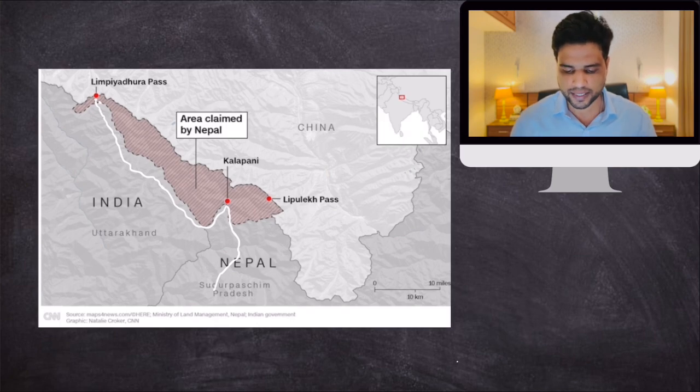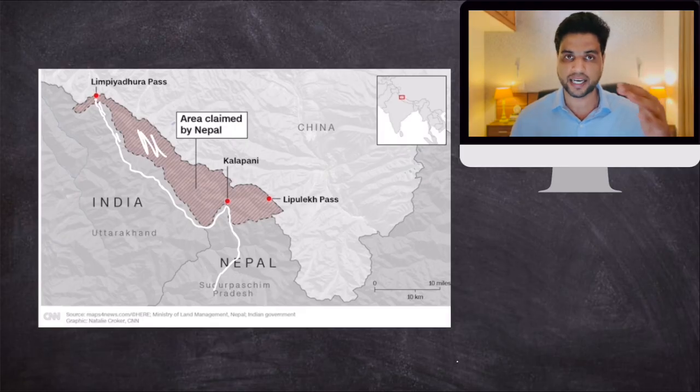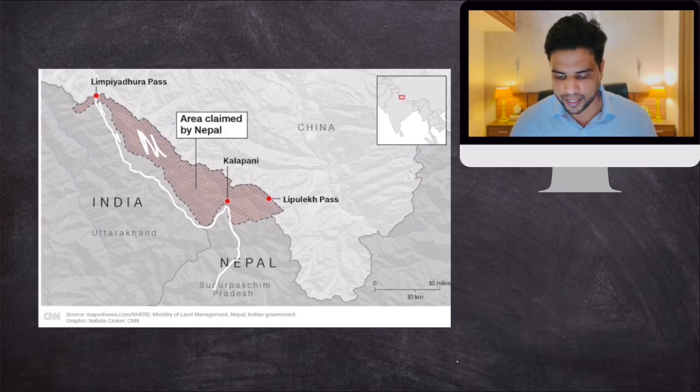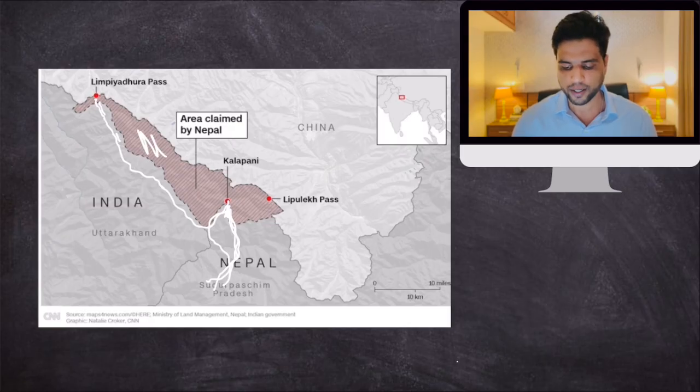So Nepal says that this is the trajectory of the Kali River, and that is why this entire territory belongs to us, because the Kali River was the border between India and Nepal as per the understanding between the British and the Nepalese monarchy, right? India says that the Kali River originates in Kalapani and this is the border. So this entire region belongs to India, including Lipulekh, Kalapani and Limpiyadhura.